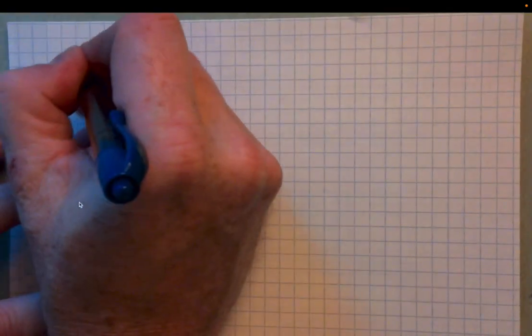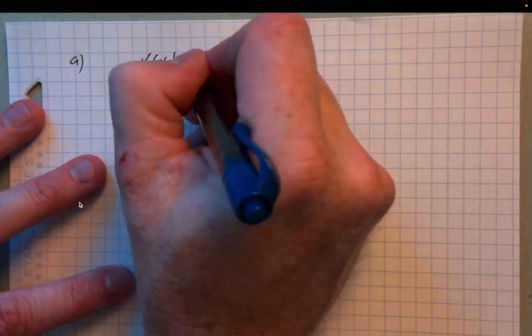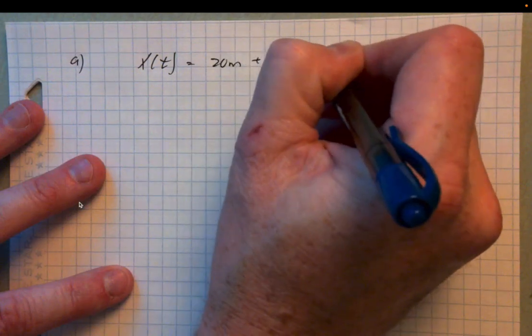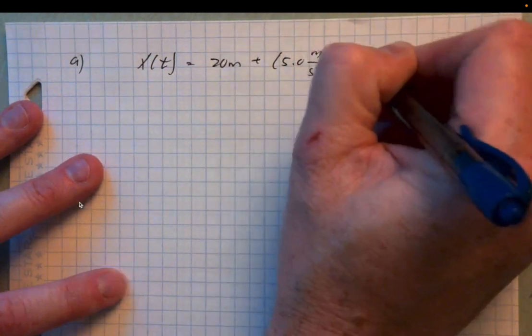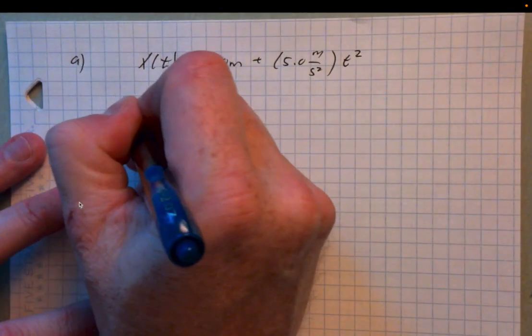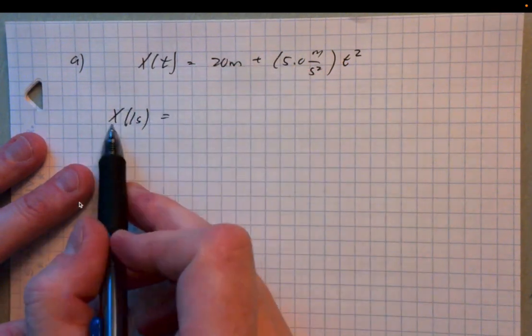So part A, again. Our expression is x of t equals 20 meters plus 5.0 meters per second squared times t squared. Okay, so that's our expression. Part A, remember, we're looking for the displacement between 1 second and 2 seconds. So we really just need to calculate these values. What's the position at 1 second?